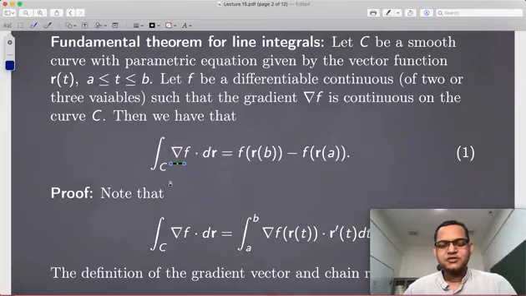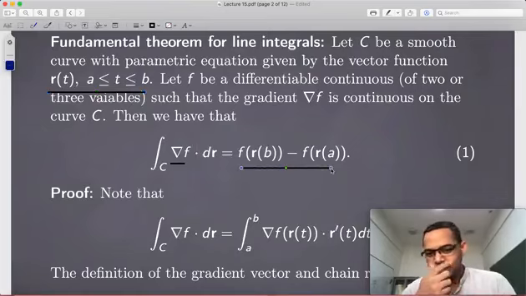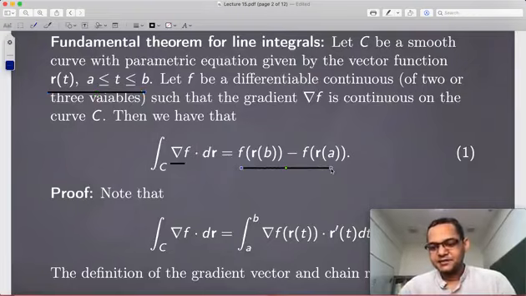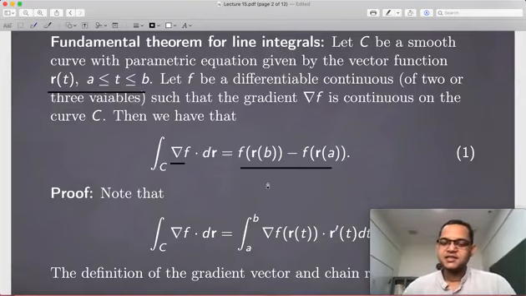And we want to consider its line integral over a smooth curve which is parameterized by a vector valued function r(t). The fundamental theorem for this line integral is basically telling us that whatever this is, it is going to only depend on the endpoints of the curve. This is precisely what it is. And if you relate it with the fundamental theorem of calculus, you see that this is precisely the analog or the counterpart here, isn't it?